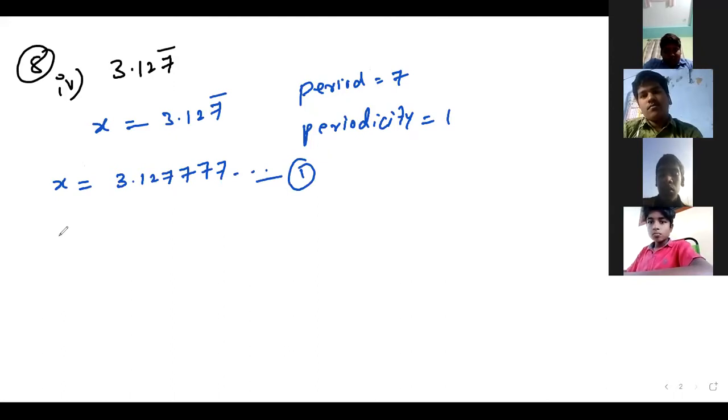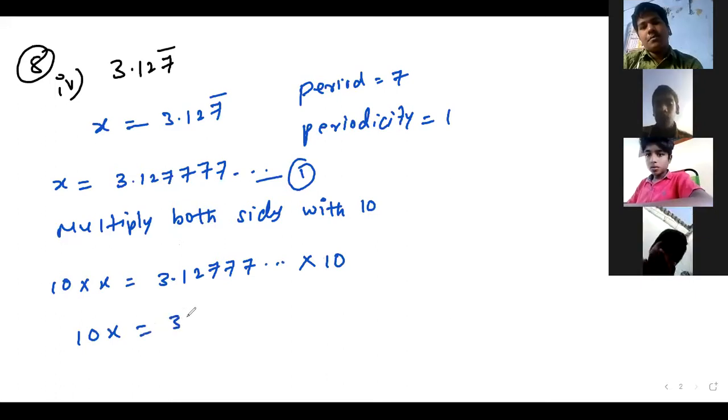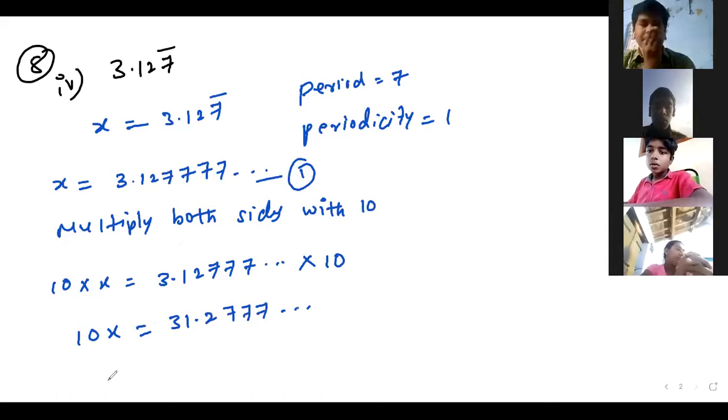So multiply both sides with 10. 10 into x equals 3.12777 and so on into 10. So 10x equals 31.2777 and so on.